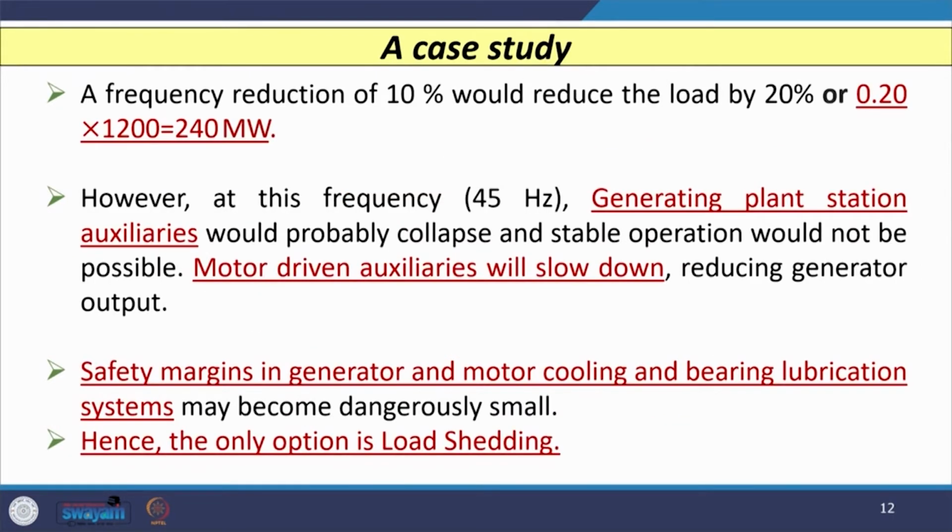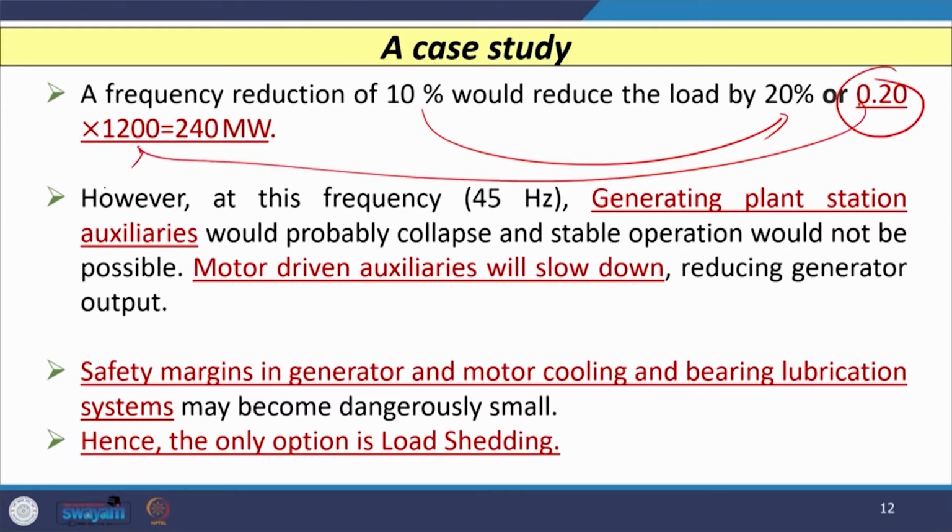Similarly, if I have, let us say, a 10% reduction in frequency, then that is going to produce a 20% reduction in the load. If I consider this 20% with reference to the load value, that is 1.2 gigawatt, then we have to reduce the load by 240 megawatt. With a 10% reduction in frequency with reference to the base frequency of 50 hertz, my new frequency will be 45 hertz. Generating plant station auxiliaries at this 45 hertz frequency would probably collapse and stable operation would not be possible.